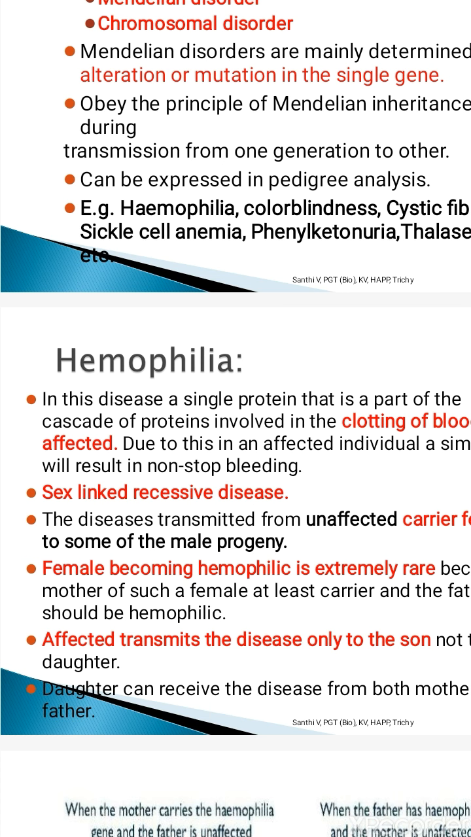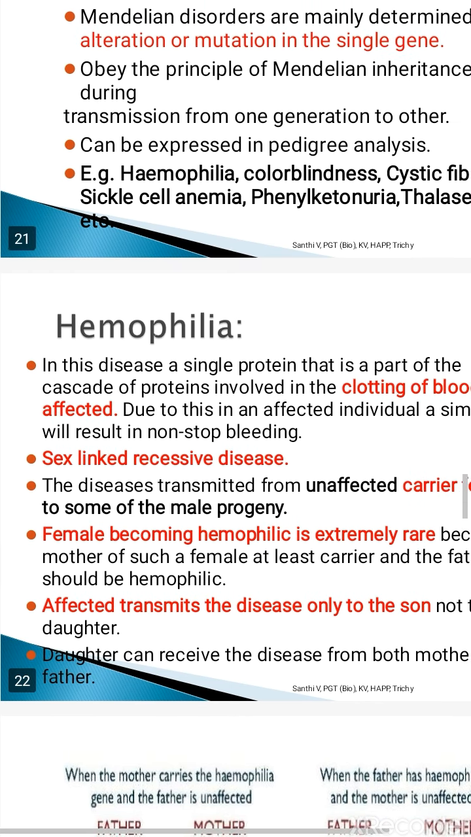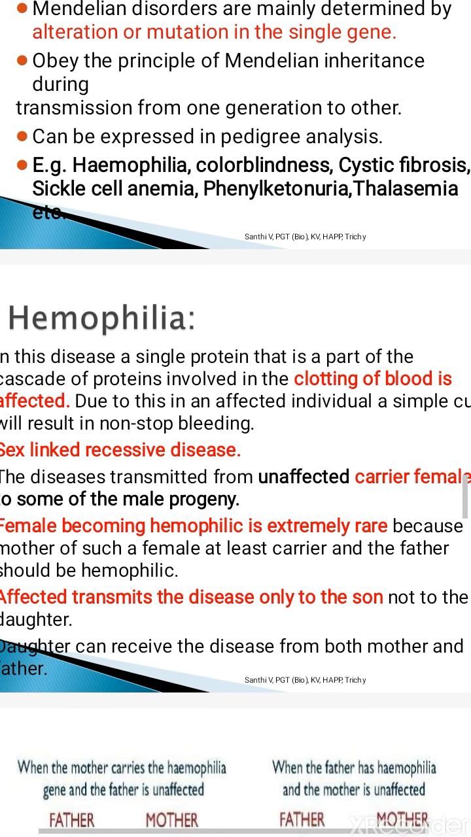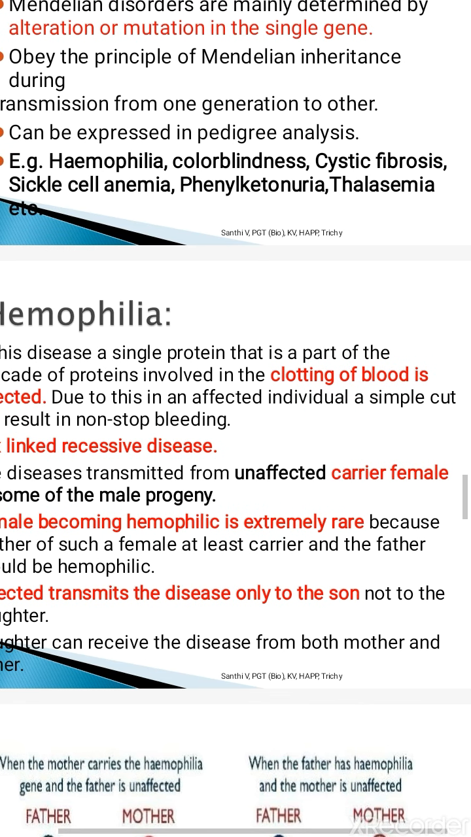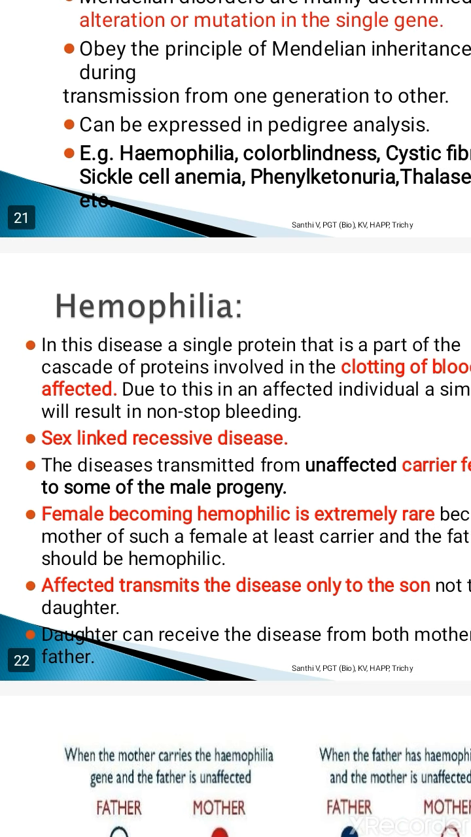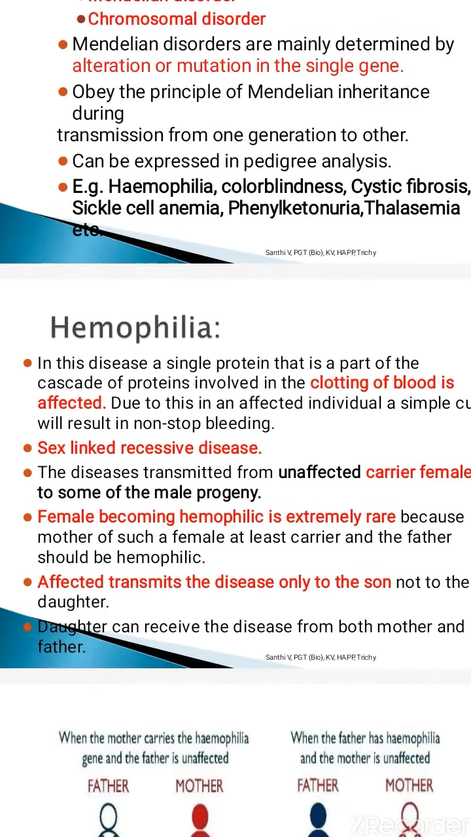So what is hemophilia? It is a problem where the clotting of the blood is affected. Why is the clotting of the blood affected? Because the particular protein involved in the clotting of blood is not being produced. Because of this, in the affected individual even a simple cut in a particular place can result in non-stop bleeding. It is a sex-linked recessive disease.